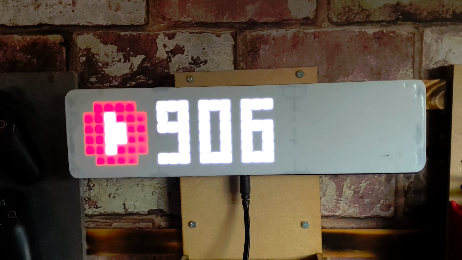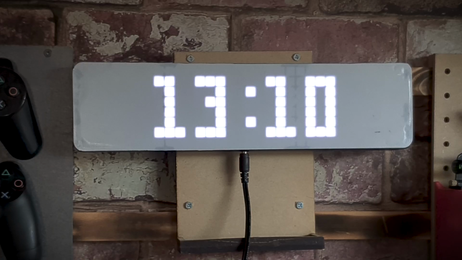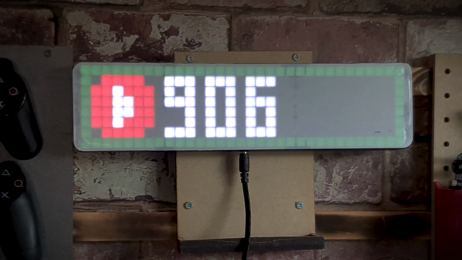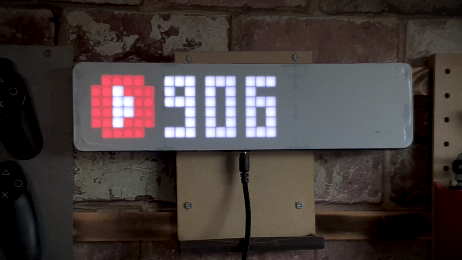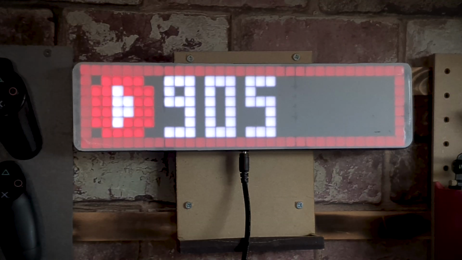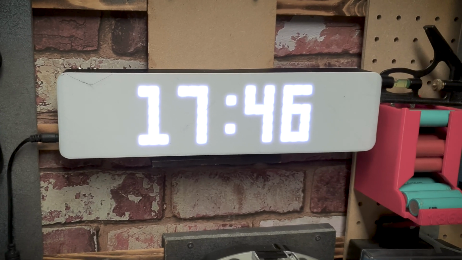Oh, I forgot to mention, during the programming phase, I added some additional variables that capture the previous state of each of the values that we're tracking. When there's a change, it triggers an animation of either a green or a red loop around the text to indicate that the number's either going up or down. And that's it, the project is complete. Who'd have thought that someone like me could have actually made something like that?